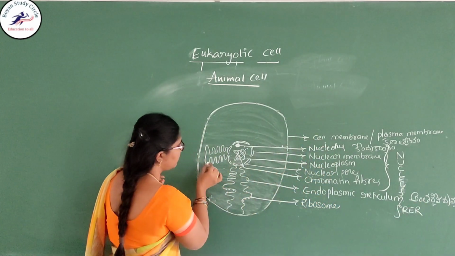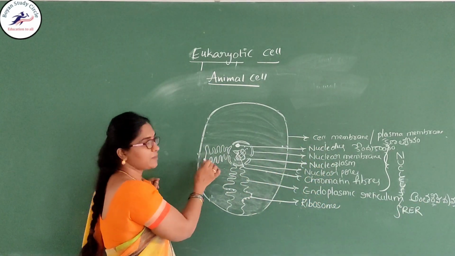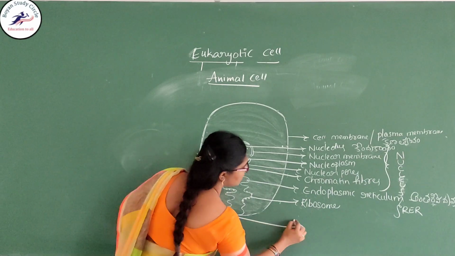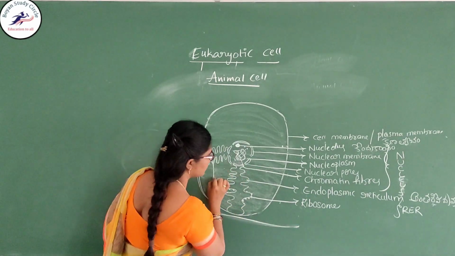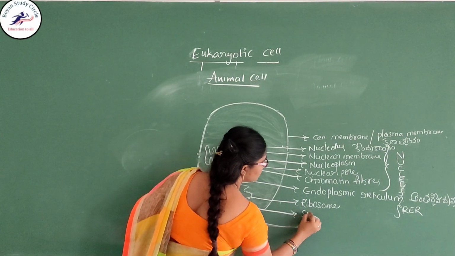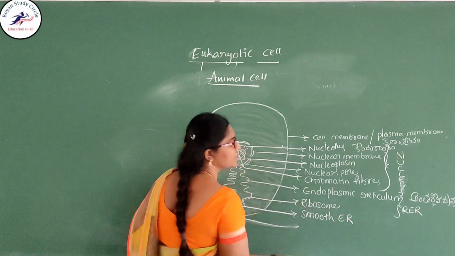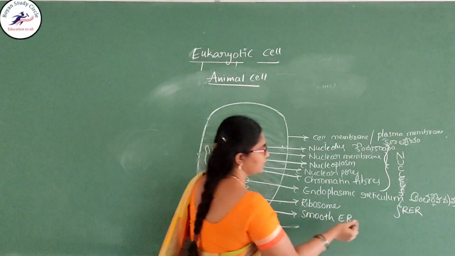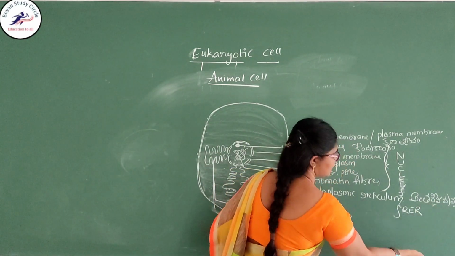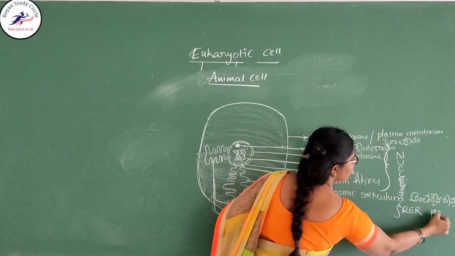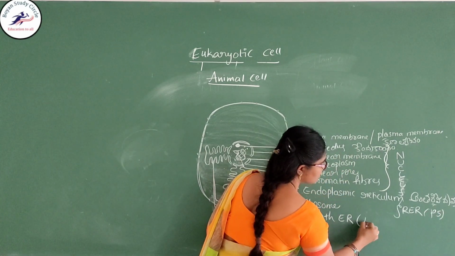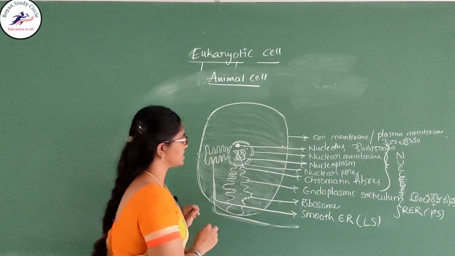If you observe this, there are no ribosomes on it, so it is called the smooth ER. The functions of smooth ER and rough ER we will continue in the next classes. The rough ER is useful for protein synthesis and the smooth ER for lipid synthesis.